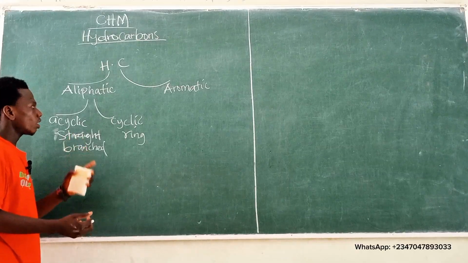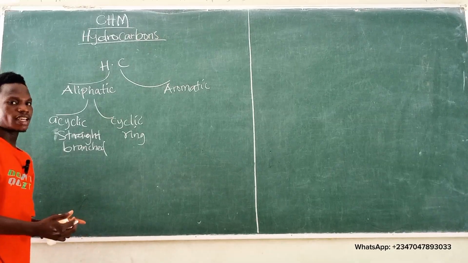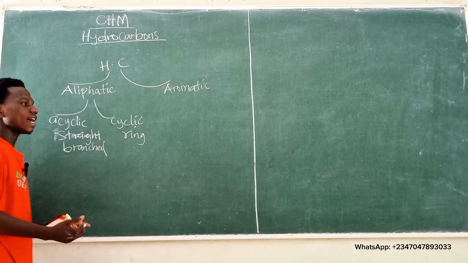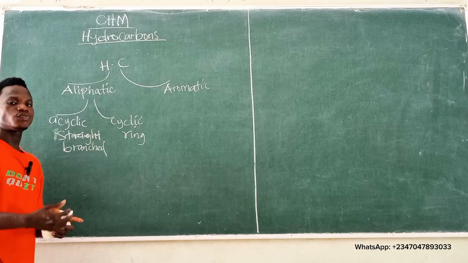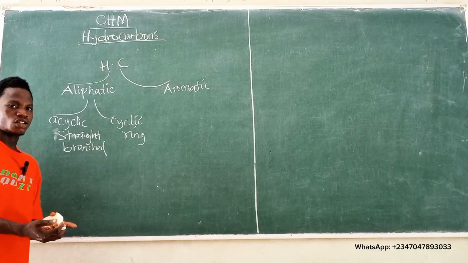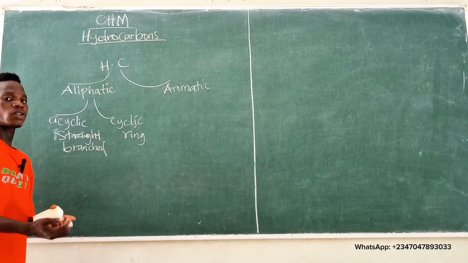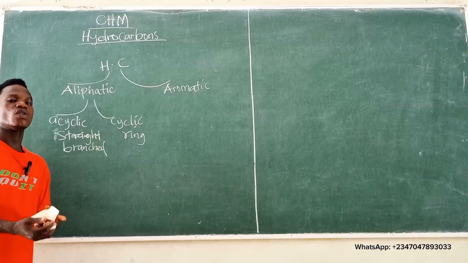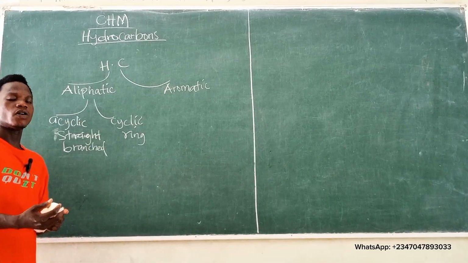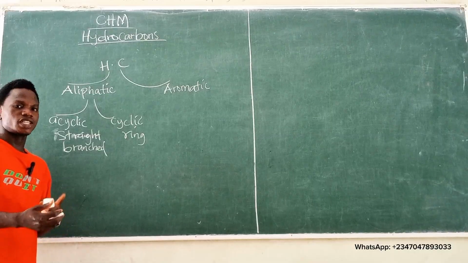Now, a cyclic or acyclic hydrocarbon can be saturated or unsaturated. Organic compounds that have carbon-carbon single bonds throughout are said to be saturated, while those that have carbon-carbon multiple bonds, by which I mean a double bond or a triple bond, are said to be unsaturated.